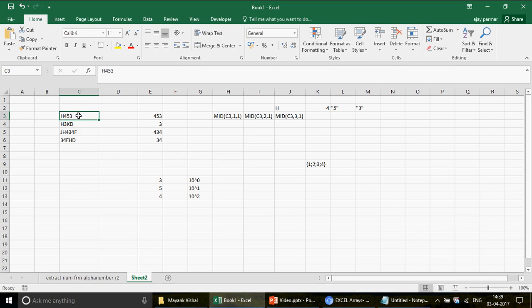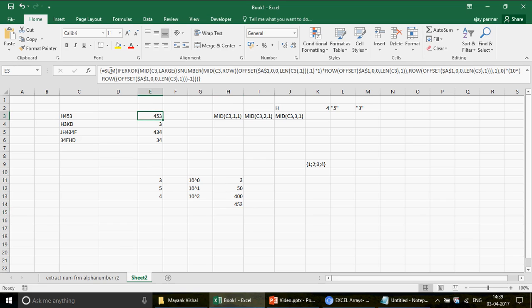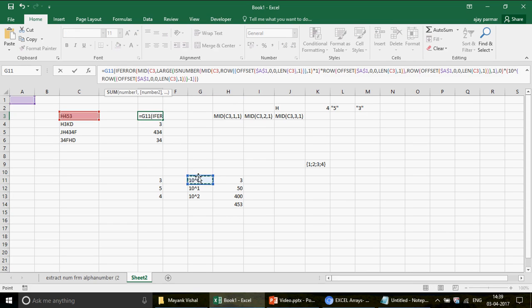of how you read this number in mathematics: 3 is in the ones, 5 is in the tens position, and 4 is in the hundreds position. So when you multiply this 3 with 10 raised to power 0, which means 1, you will have your answer as 3. 10 raised to power 1 means 10, so you will have 50, because 5 is multiplied with this. Then 10 raised to power 2 makes it 100. So finally you will have 100 here, eventually adding this sum.